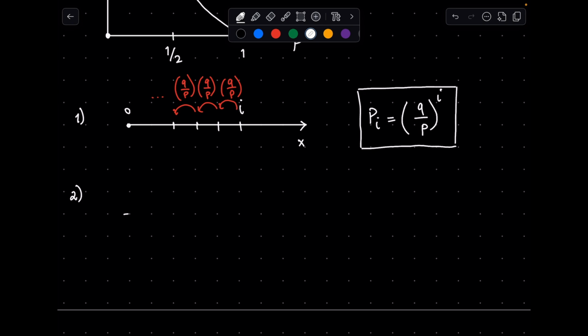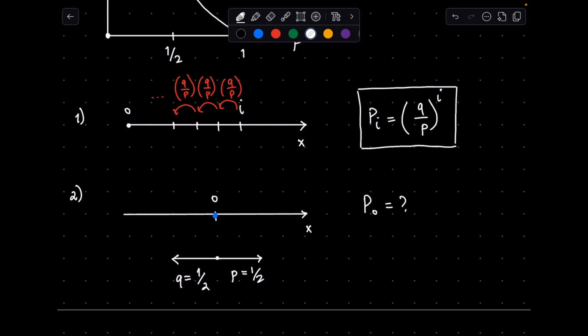Another related question is the following. This time, imagine a fair random walker with p equals 1/2 starting at x equals 0. So steps to the right and left are equally probable. The question is, what is the probability it comes back to x equals 0? Well, we know that it definitely comes back to x equals 0 if it were to start from x equals 1, as we saw in the original problem.